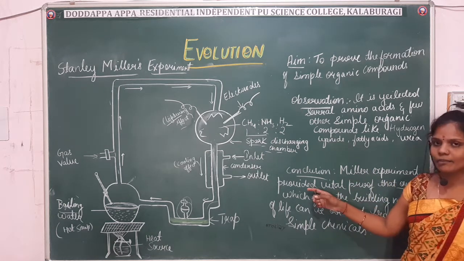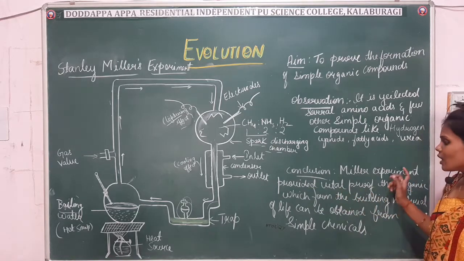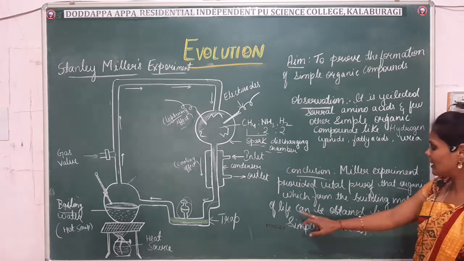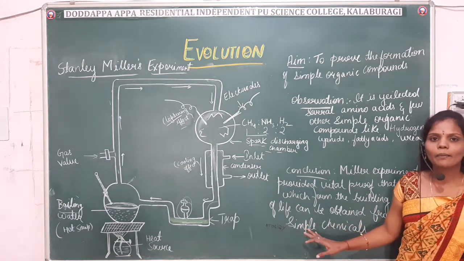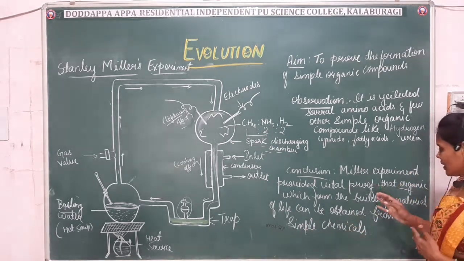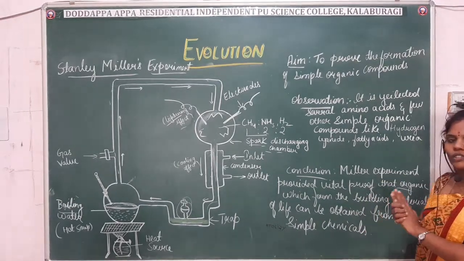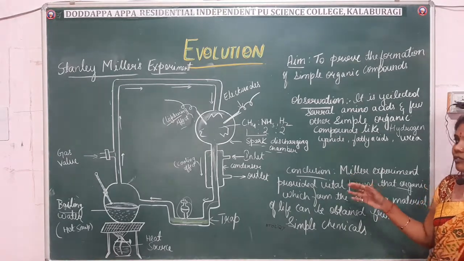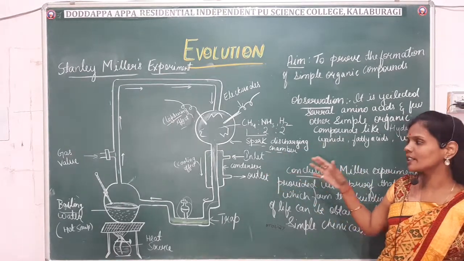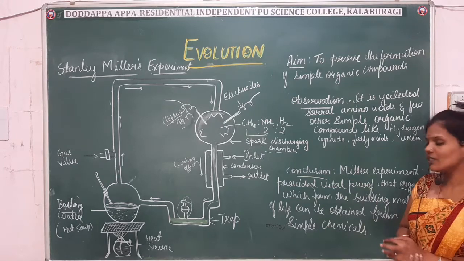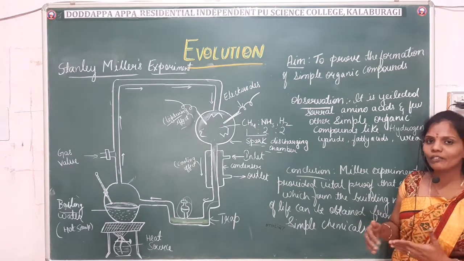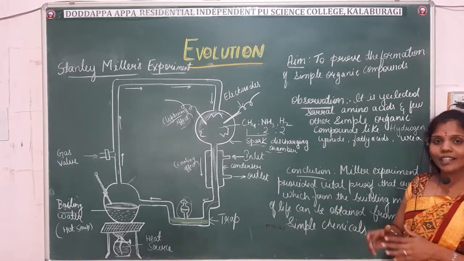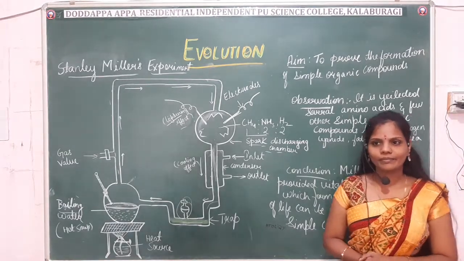Miller's experiment has provided vital proof that the organic compounds which form the building material of life can be obtained from simple chemicals. The organic compounds which are required for our life can be obtained from simple chemicals. It is from this simple experiment that he proved that the chemicals required for our life can be obtained from simple chemicals. Okay, that's about Miller's experiment.